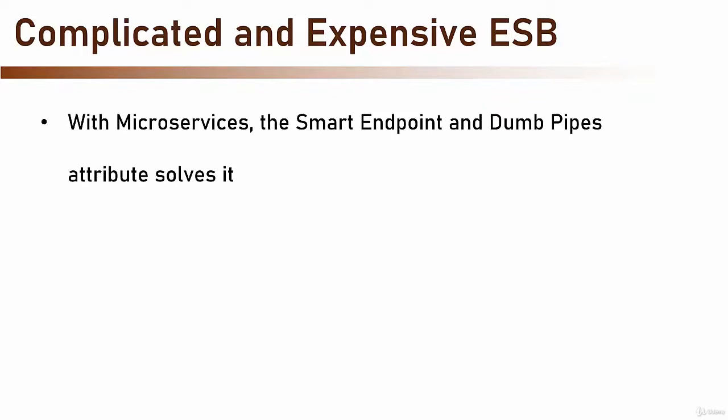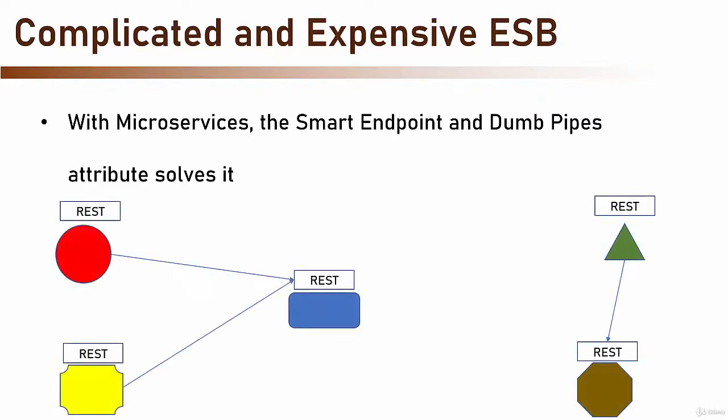Now, implementing the smart endpoint and dumb pipes attribute will get a system that looks like this. So as you can see here, we have several services communicating with each other using nothing more than the REST protocol. We don't have a complicated, expensive ESB in between, and we don't need it. The services themselves handle the communication aspects and don't need any mediator to connect them.